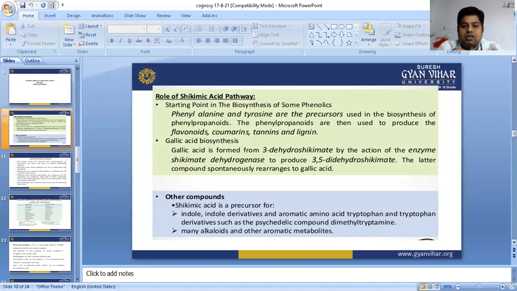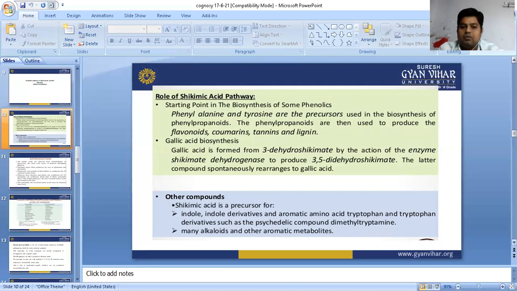Is shikimate dehydrogenase used only for synthesis of shikimic acid? No, gallic acid is formed from 3-dehydroshikimate by the enzyme shikimate dehydrogenase to produce 3,5-didehydroshikimate. The latter compound spontaneously rearranges to form gallic acid.